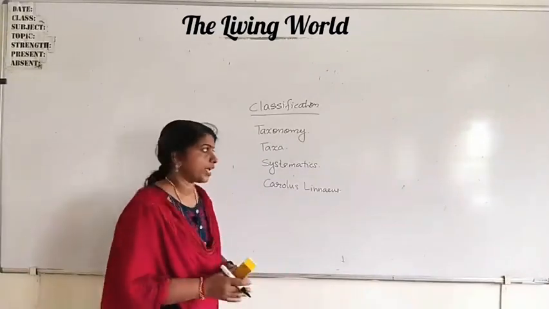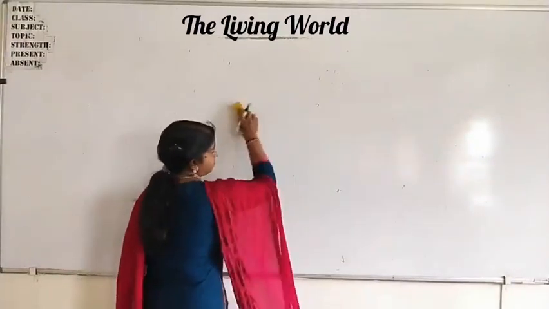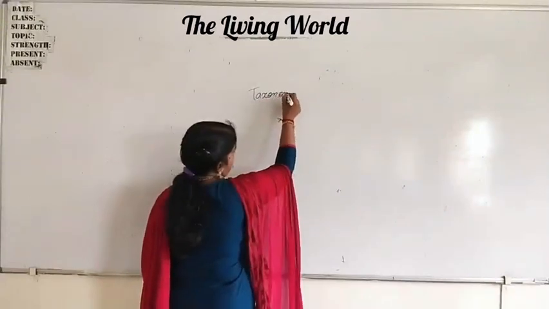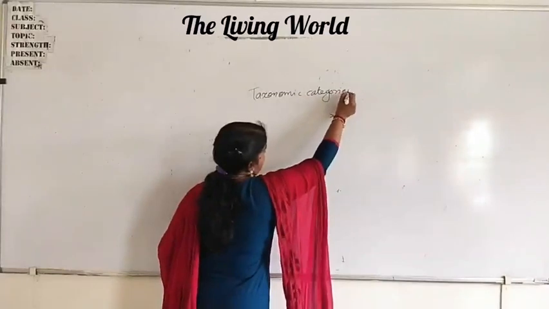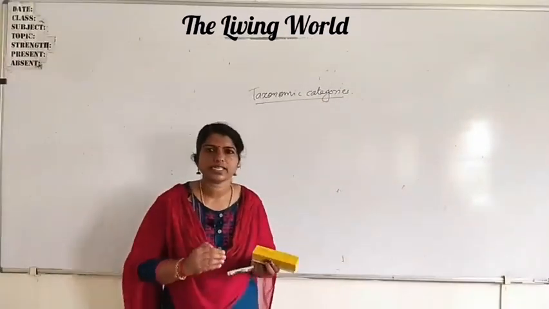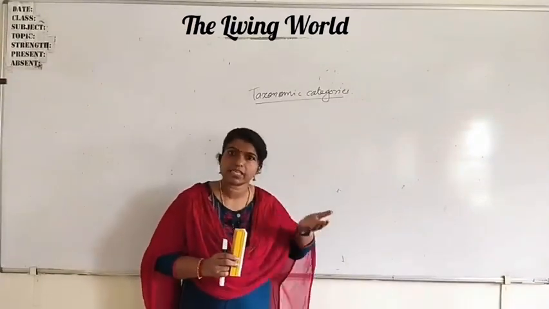Okay. Now we can move to the taxonomic categories. I told you classification is not a single step process. Different steps are there, different levels are there.